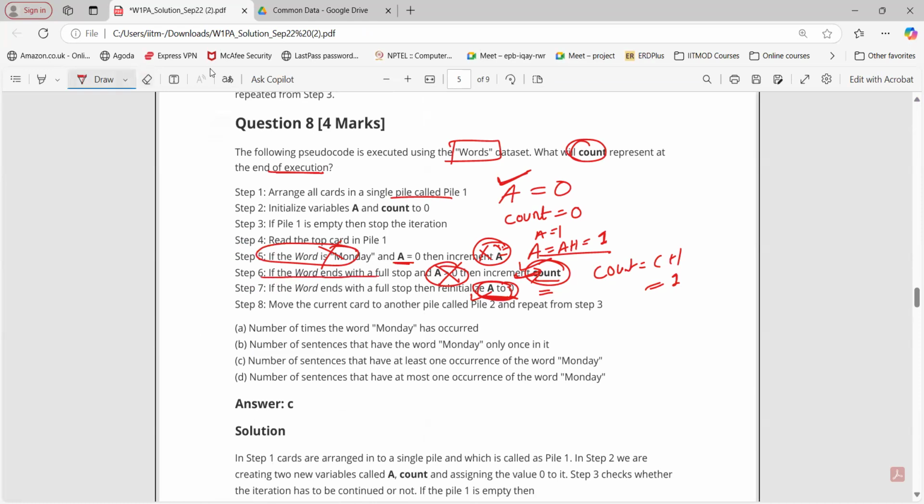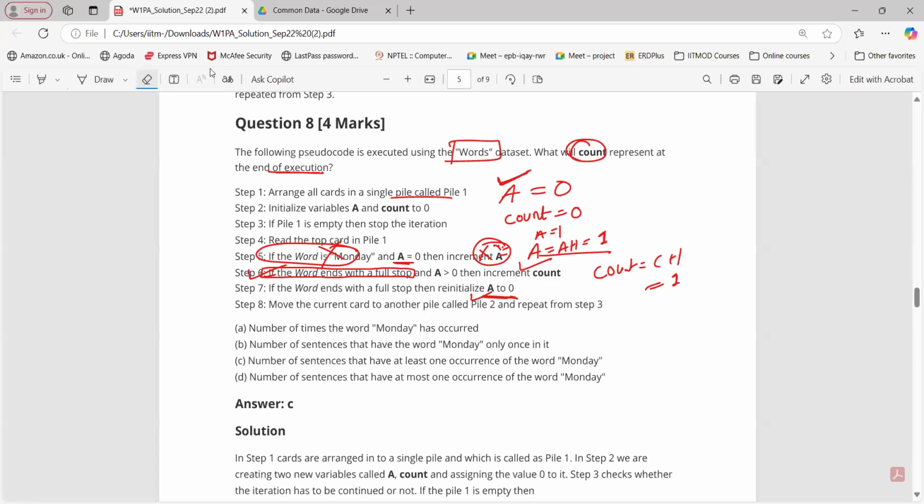What about step number 6? Word ending with full stop? Yes, sir. A greater than 0? Yes, sir. Then we are going to increment the count. So count will be what? Previously it was 1, so 1 plus 1, that will be 2.